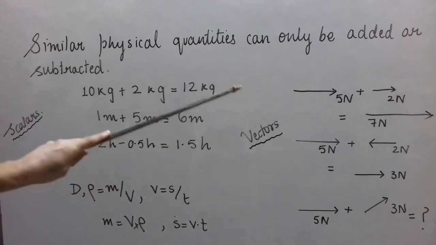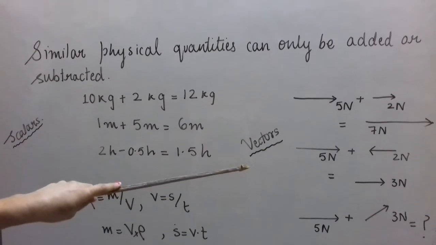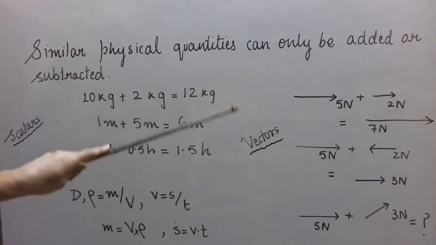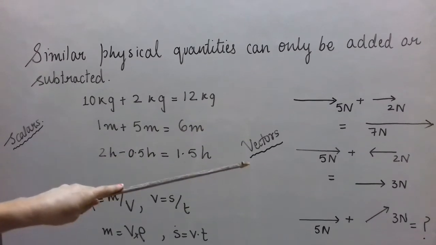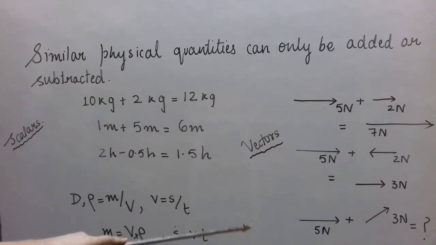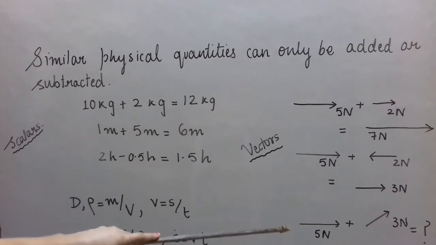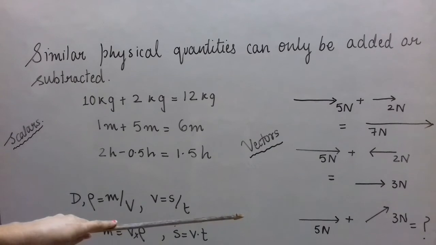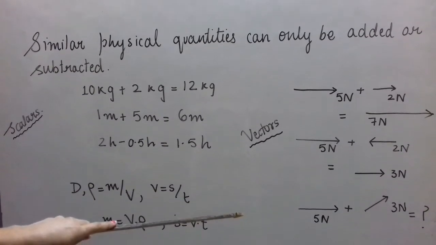Here we have taken the example when the two vectors are in the same or opposite direction. But when the two vectors are in other directions, meaning the angle between them is such that they are not parallel or anti-parallel, as in the third case, where 5 Newton is along this direction and 3 Newton is that way, they are inclined. In that case, vector algebra is different.